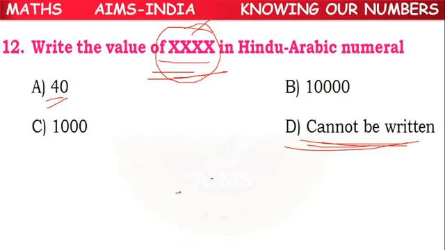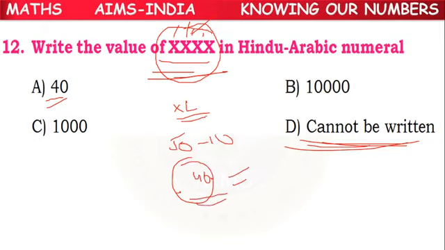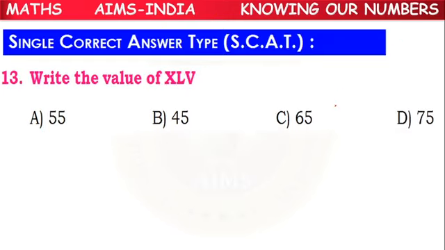Because suppose for 40, if we take X as 10, 10, 10, 10, that is 40. But for 40 we have another symbol called XL, which stands for 50 minus 10, 40. Because for 40 we have another representation in the Roman number system. So that's why XXXX is the wrong answer. In this way, it cannot be written. So D option is the correct answer.